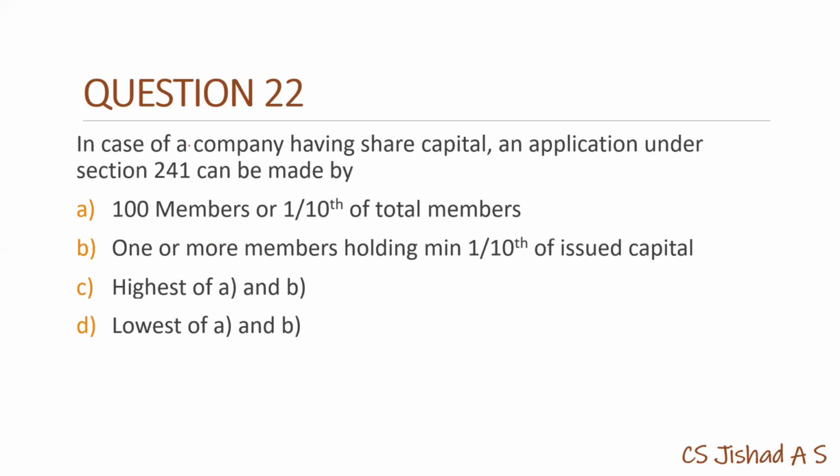Question 22. In case of a company having share capital, an application under section 241 can be made. 241 is connected with prevention of oppression and mismanagement, which is under chapter 16 of Companies Act. So application can be made by 100 members, 10% or 1/10 of total members, or one or more members holding minimum 1/10 of issued capital, whichever is less. So our option will be D, lowest of A and B.